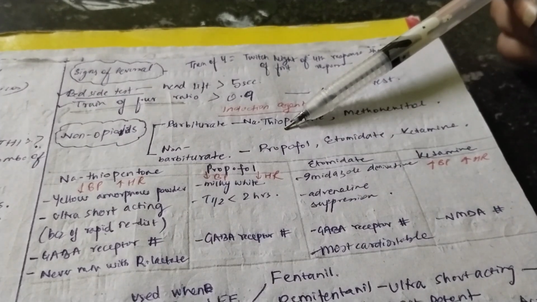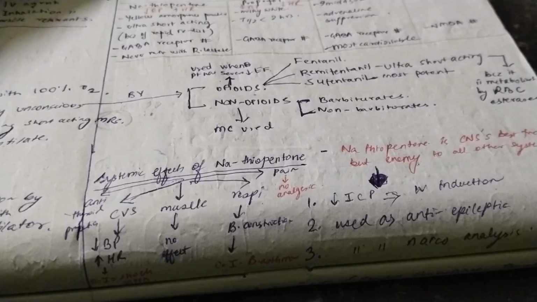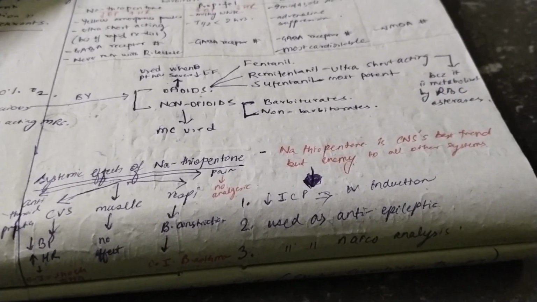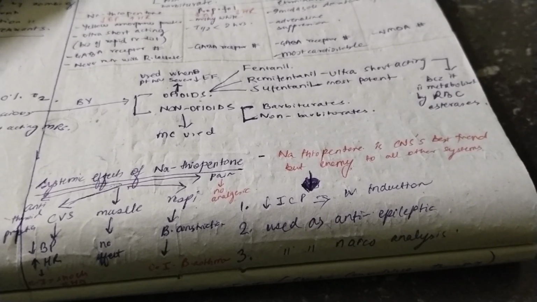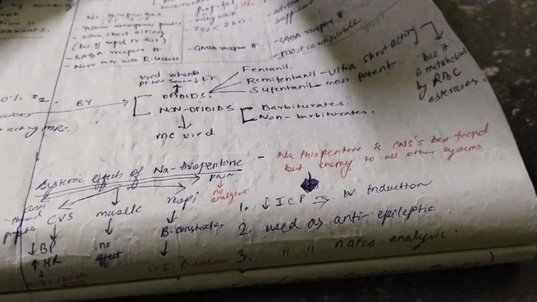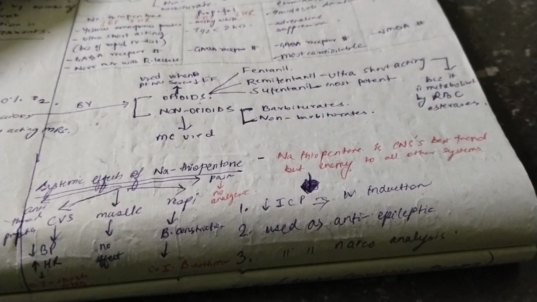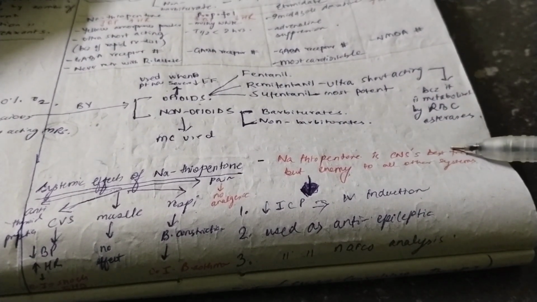Now we will study the systemic effects of sodium thiopentone. Remember that sodium thiopentone is the CNS's best friend, but it is the enemy to all other systems. What does this line mean? It means that if there is any problem of the CNS, it will be helpful, but in other systems it will cause side effects.